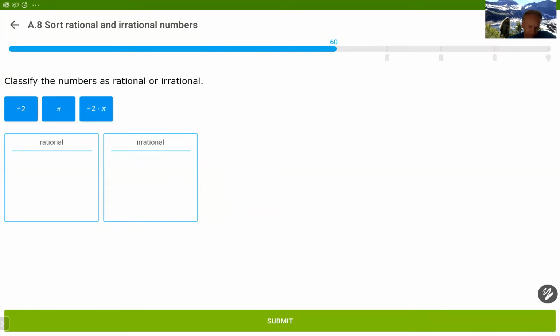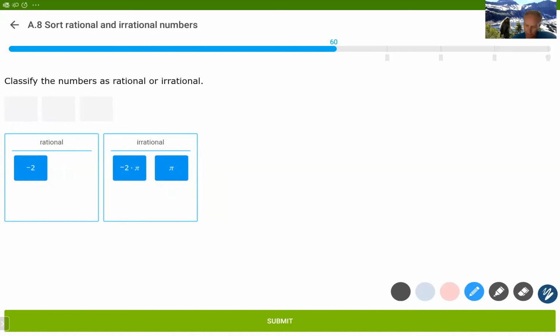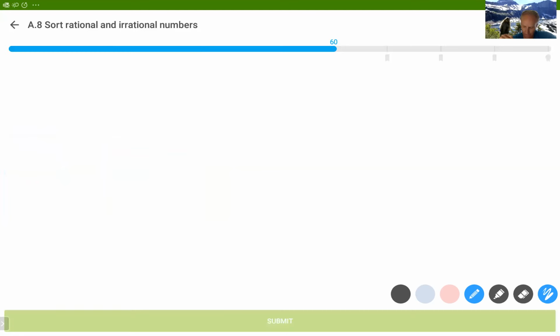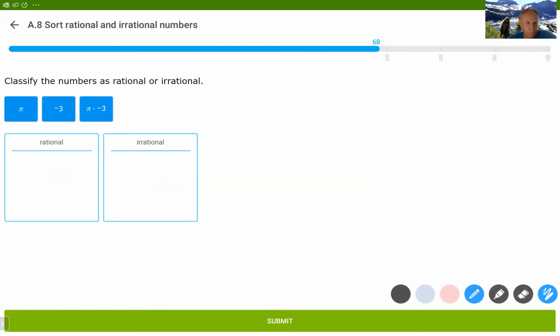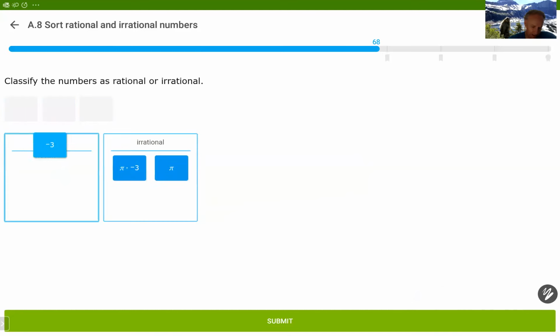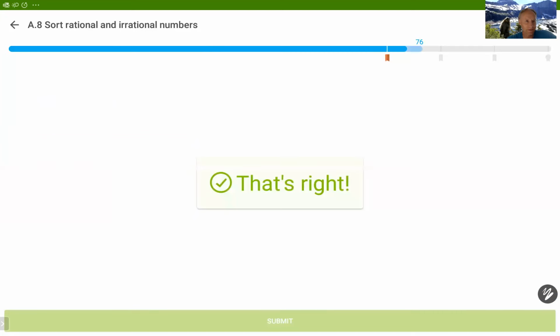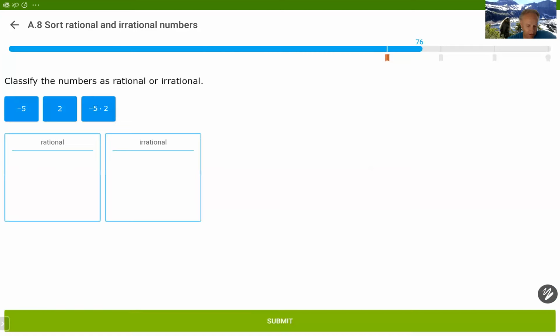Multiplying by a negative doesn't change anything. This one is also going to be irrational. And negative 2 is equal to negative 2 over 1. Remember, anything that can be written as a ratio is a rational number. Let's see. Multiplying by pi, and negative 3 is rational. Let's get this done. It's probably going to take a little while now.